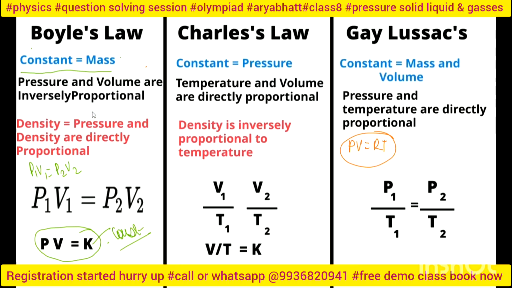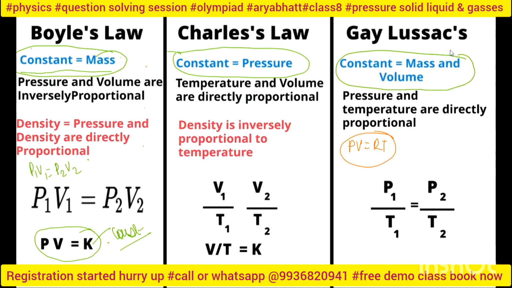So they are saying that density and pressure are directly proportional. Okay, now Charles's law. Charles's law says the constant is pressure; in Boyle's law the constant is the mass; and in Gay-Lussac's law, the constant is mass and volume both.